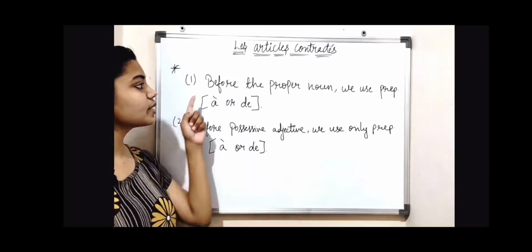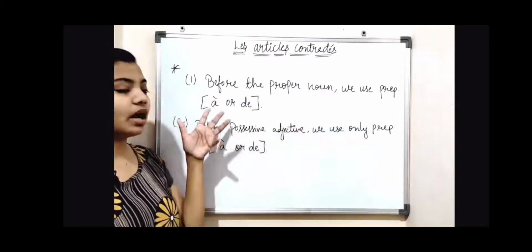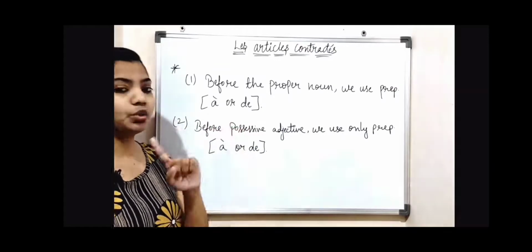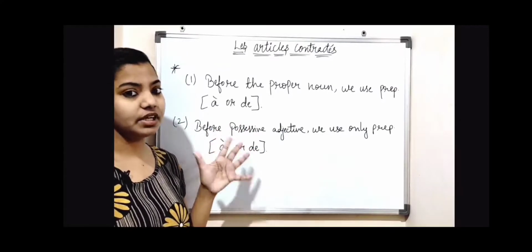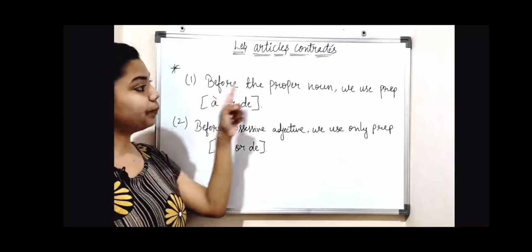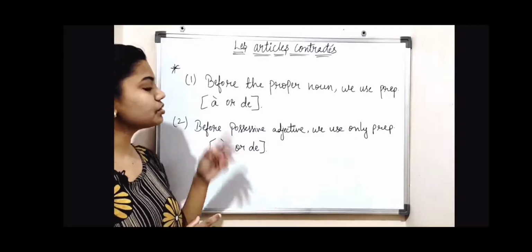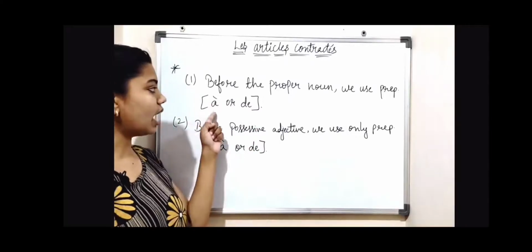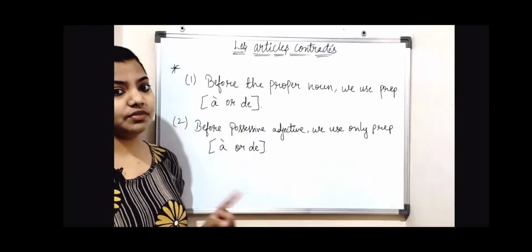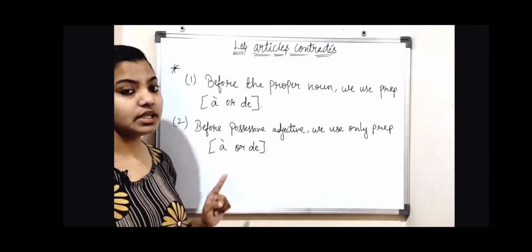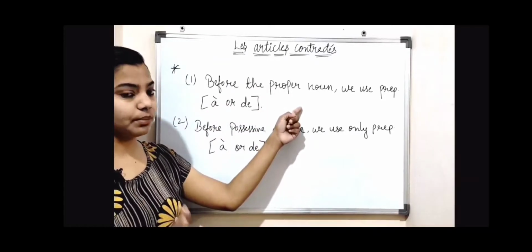Okay, so number one is, before the proper noun we use preposition a or the, and we do not add any definite articles. So if we have a proper noun in the sentence, then we use only preposition, either a or the, whichever is suitable, but we do not add a definite article in the sentence, before the proper noun.